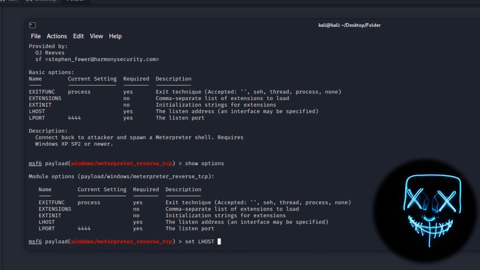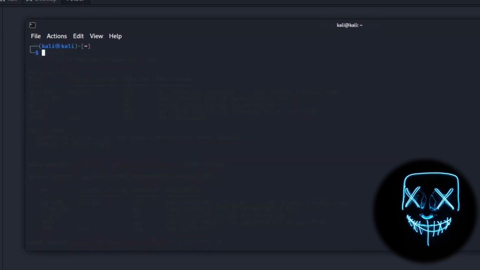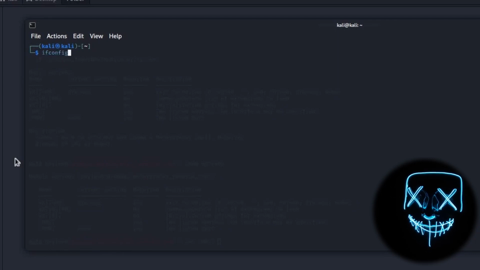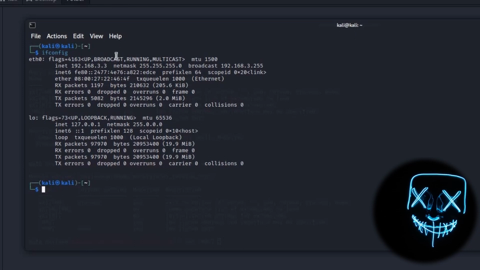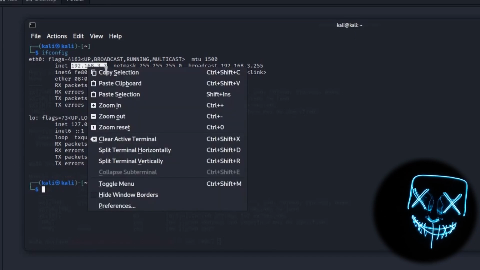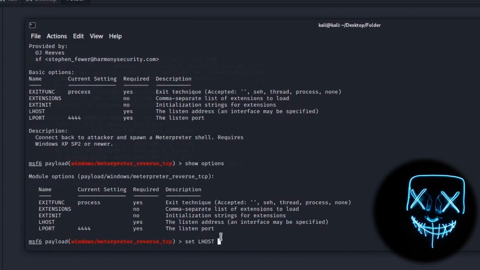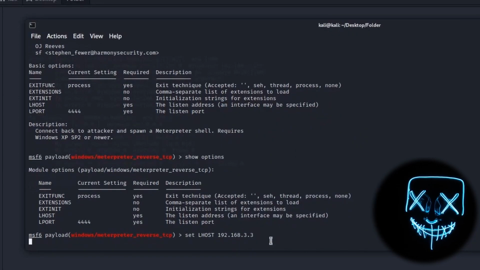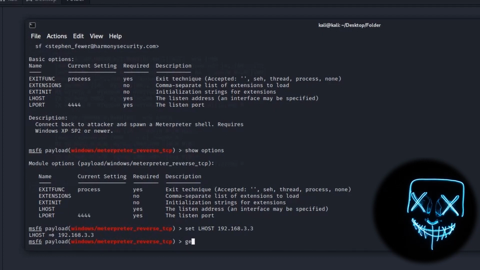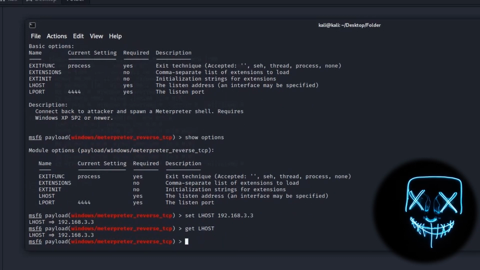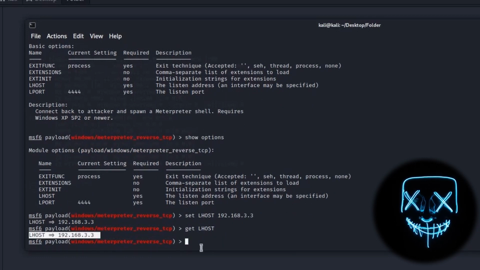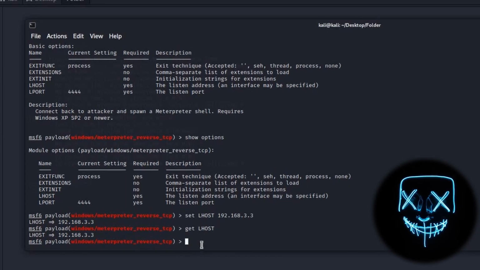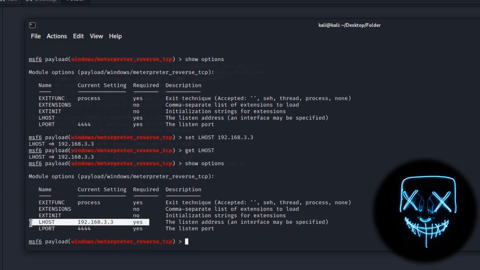If you don't know your IP address, just open a new terminal, type ifconfig, and this is your IP address. Copy this and paste it here. Now press enter and the LHOST has been changed. If you want to control that, just type get LHOST and it will show you the new IP address you set. If we type now show options, we will see also that the LHOST has been changed.